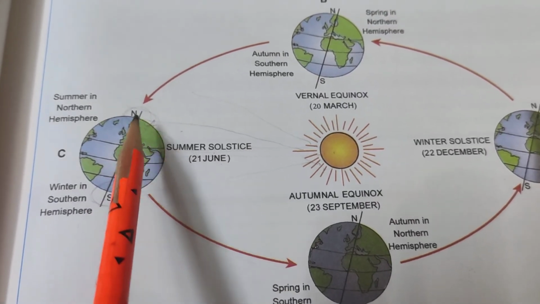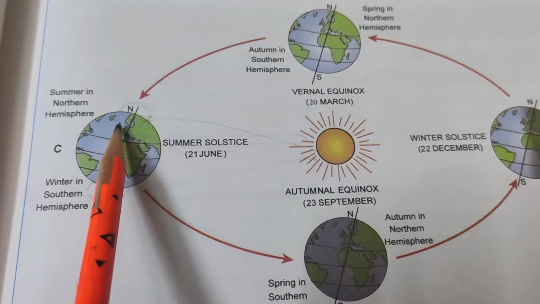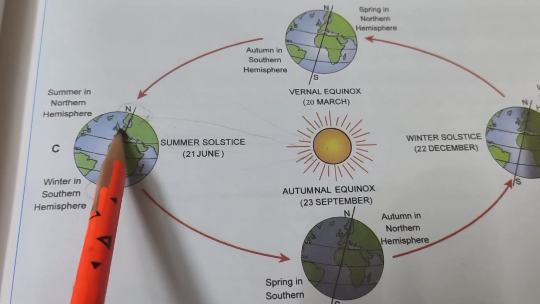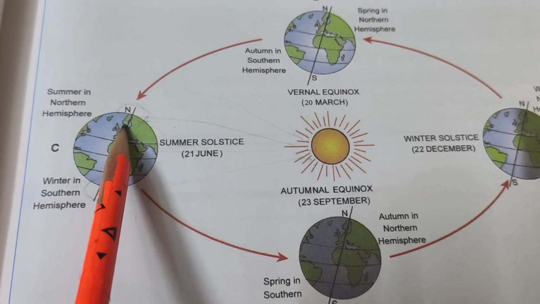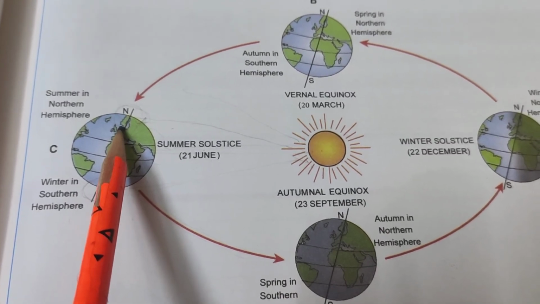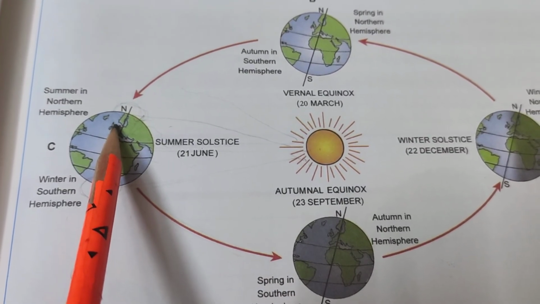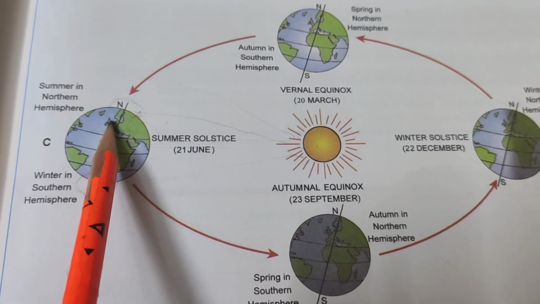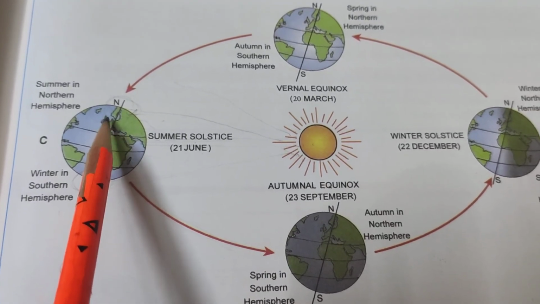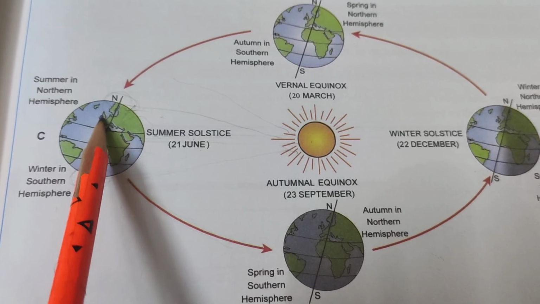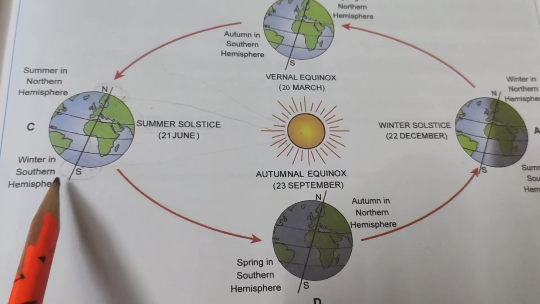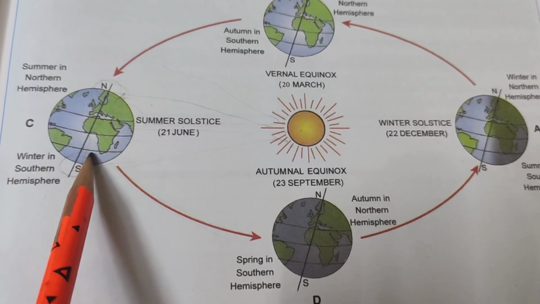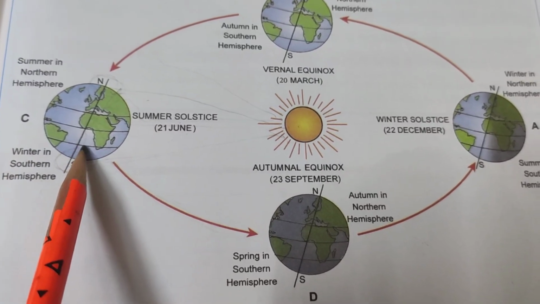The longest day in the northern hemisphere occurs on 21st June. The longest day and the shortest night at this place occur on 21st June. At this time in the southern hemisphere, all these conditions are just reversed. Here it is winter season.